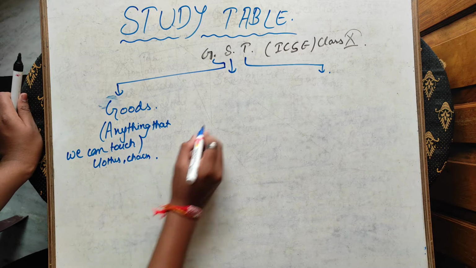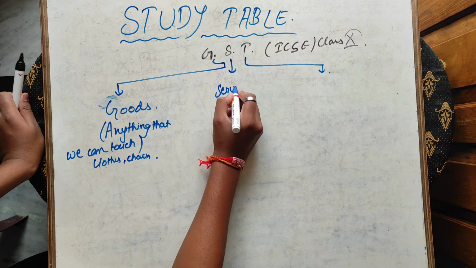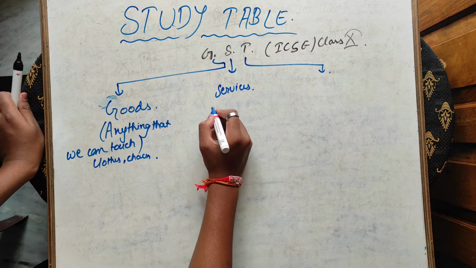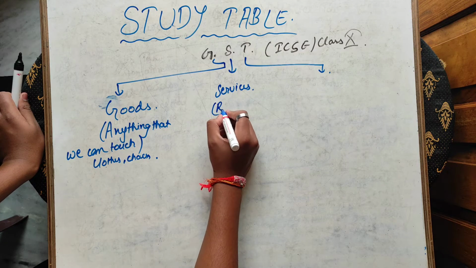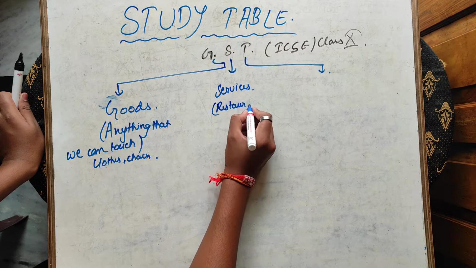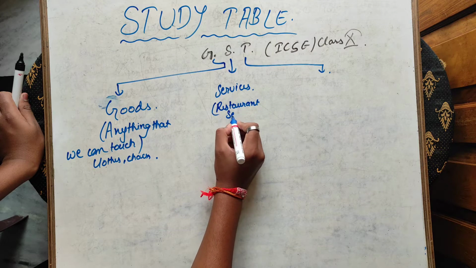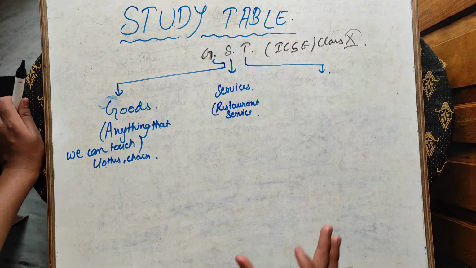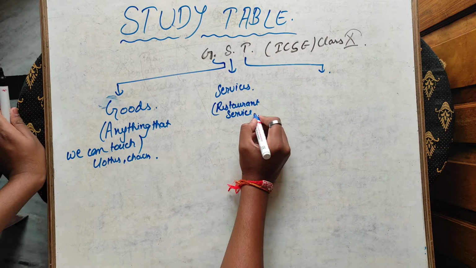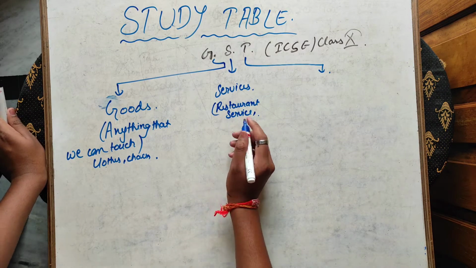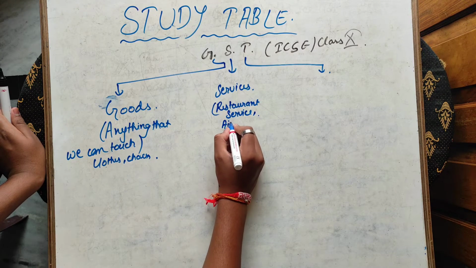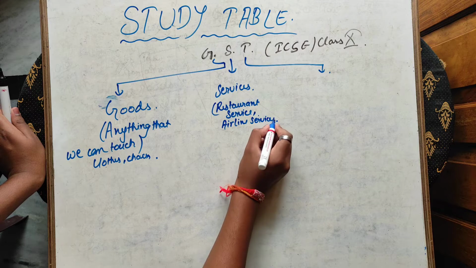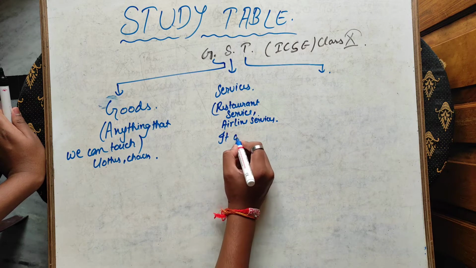And services. They are related to money, but they are not things. They are like a feeling: when you go to a restaurant, the restaurant provider provides you with a service. When you board a plane, you are provided services by the airline. All those are services.